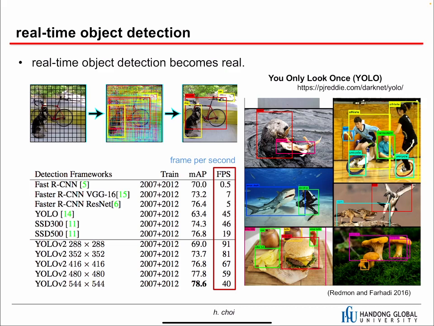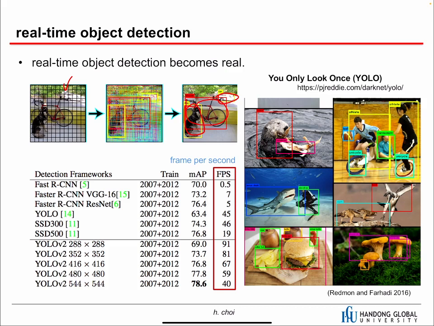And the next one is object detection. Object detection means given an image, we have to detect all the objects that we are interested in. So in this image, we have to recognize the dog, the bicycle, and the car. Around 2016, there were a couple of famous object detection algorithms like RCNN, YOLO, and SSD. But recently, YOLO version 4 was proposed, and I think YOLO is the most powerful or famous object detection algorithm.